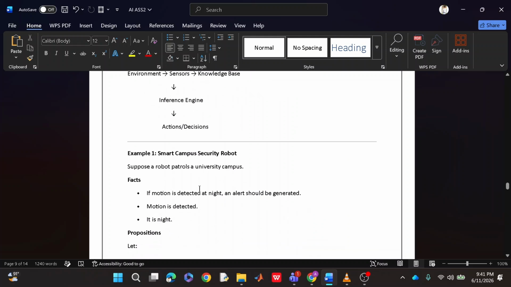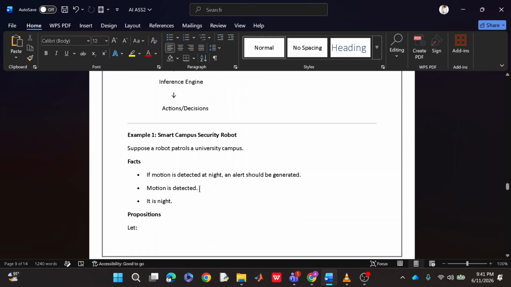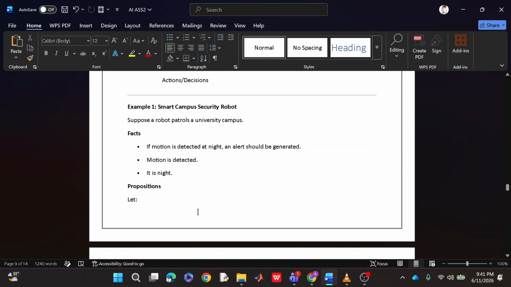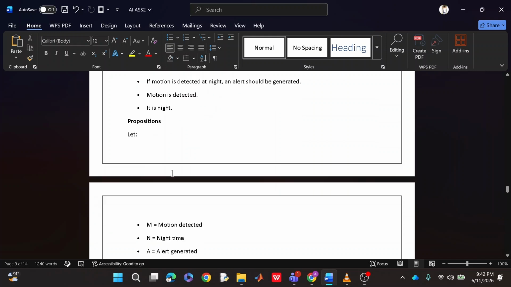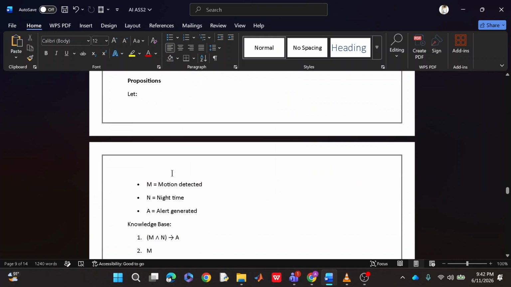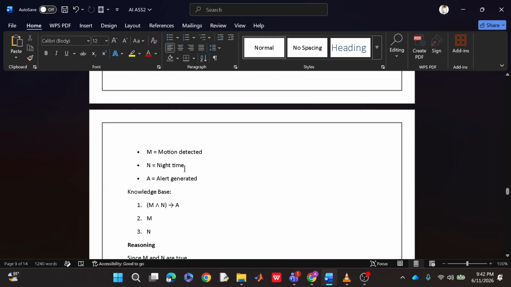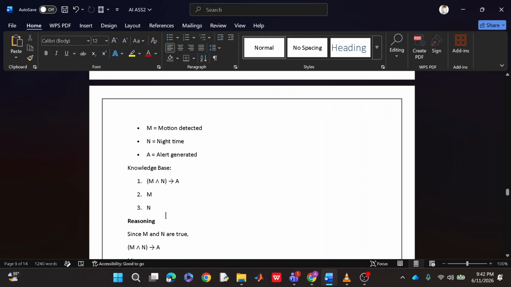For example, if we have a smart campus security robot, and if motion is detected at night, the alarm will be generated. So we can have facts like: if motion is detected at night, an alert should be generated. The next fact could be that motion is detected and it's night. So the propositions: let M represent motion detected, N represent night time, and A represent alarm generated.